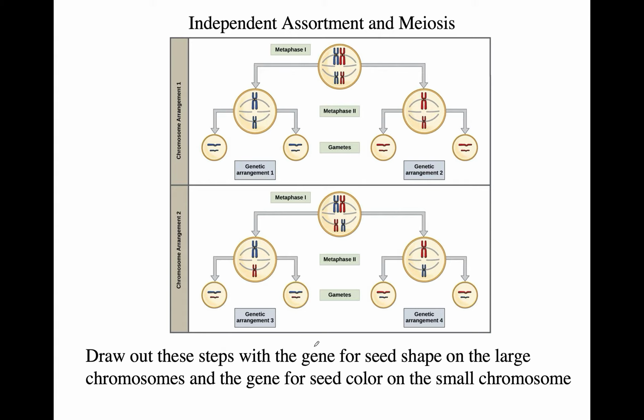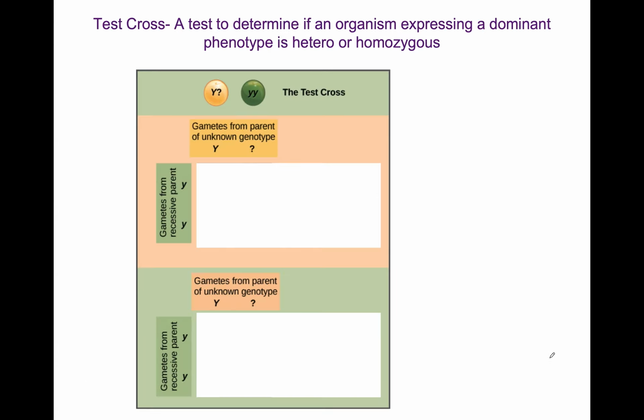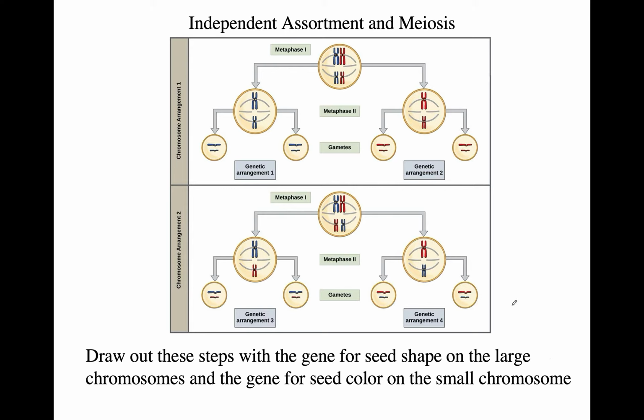So draw these steps with the gene of seed shape on the large chromosome and the gene for seed color on the small chromosome. And then you will see the types of combinations of gametes that you will get.